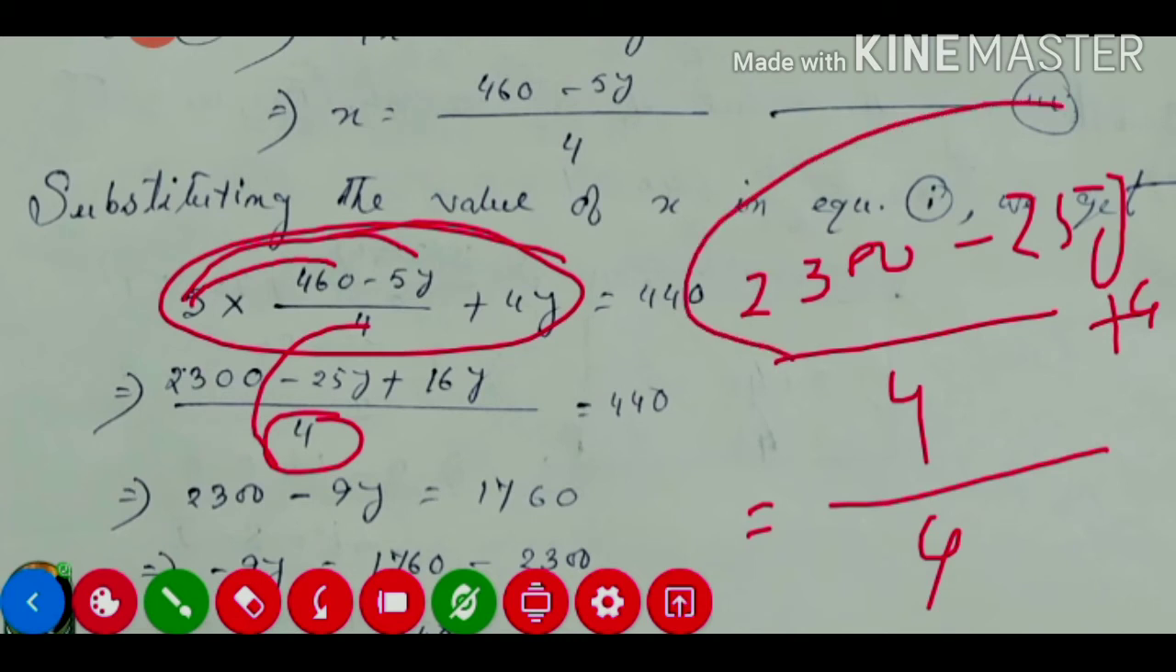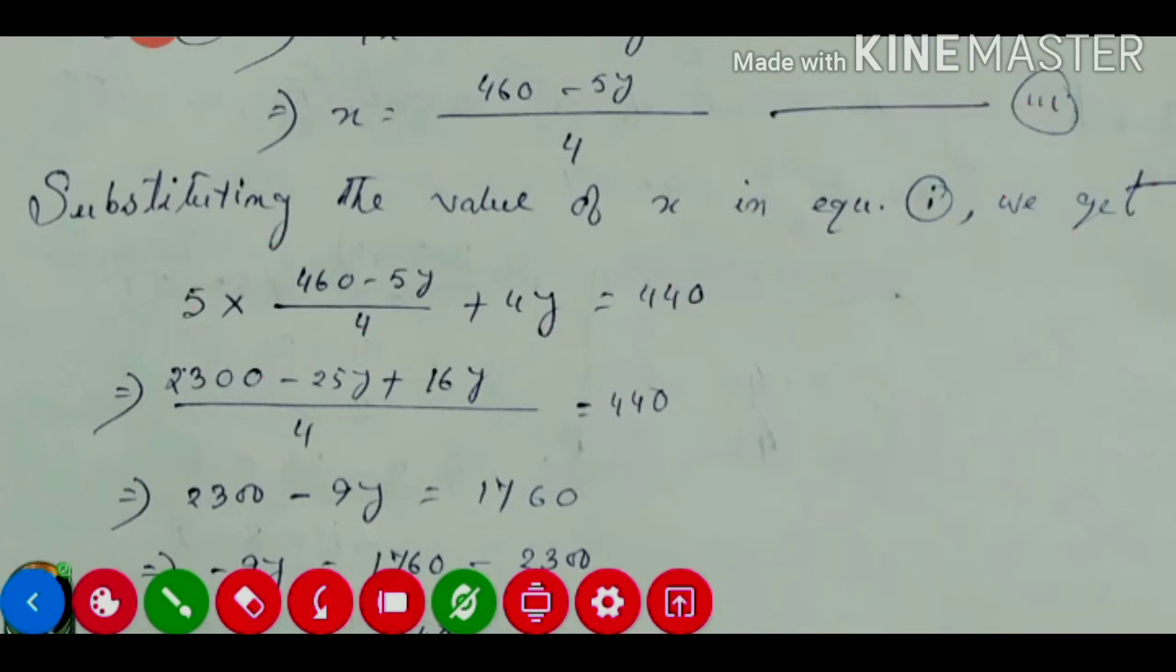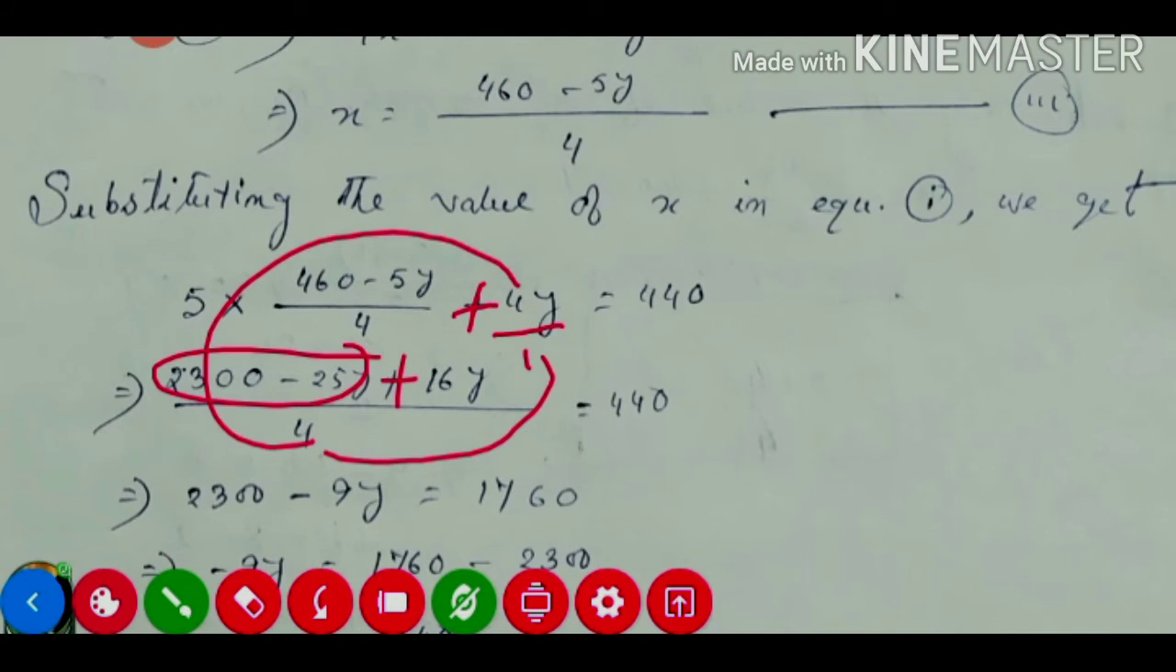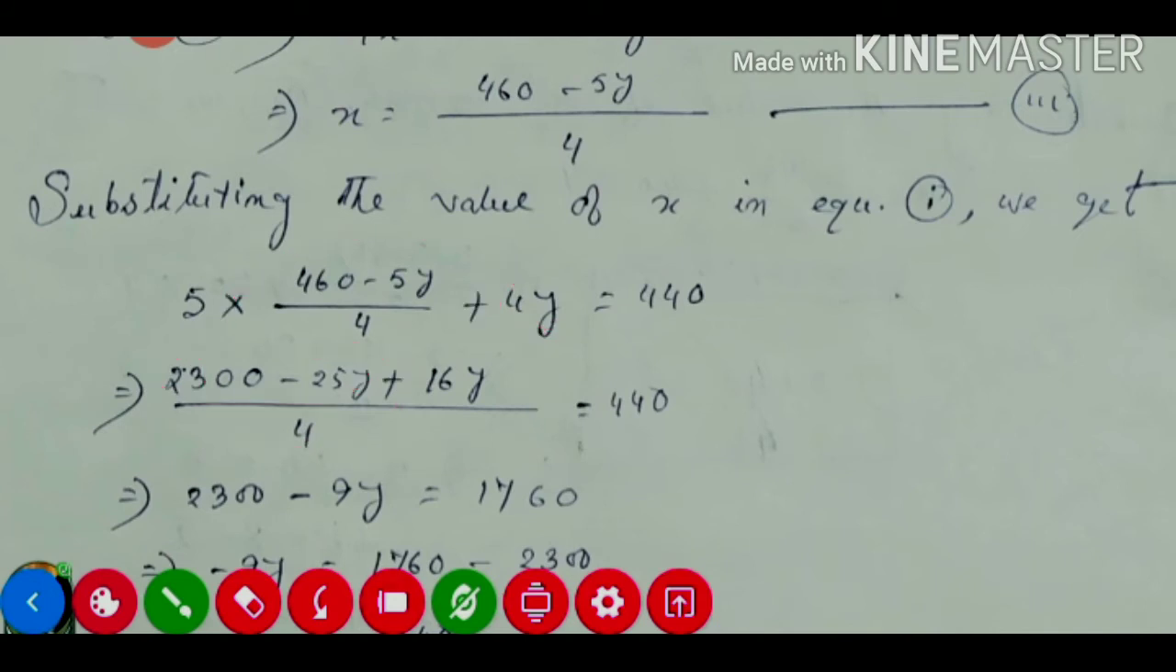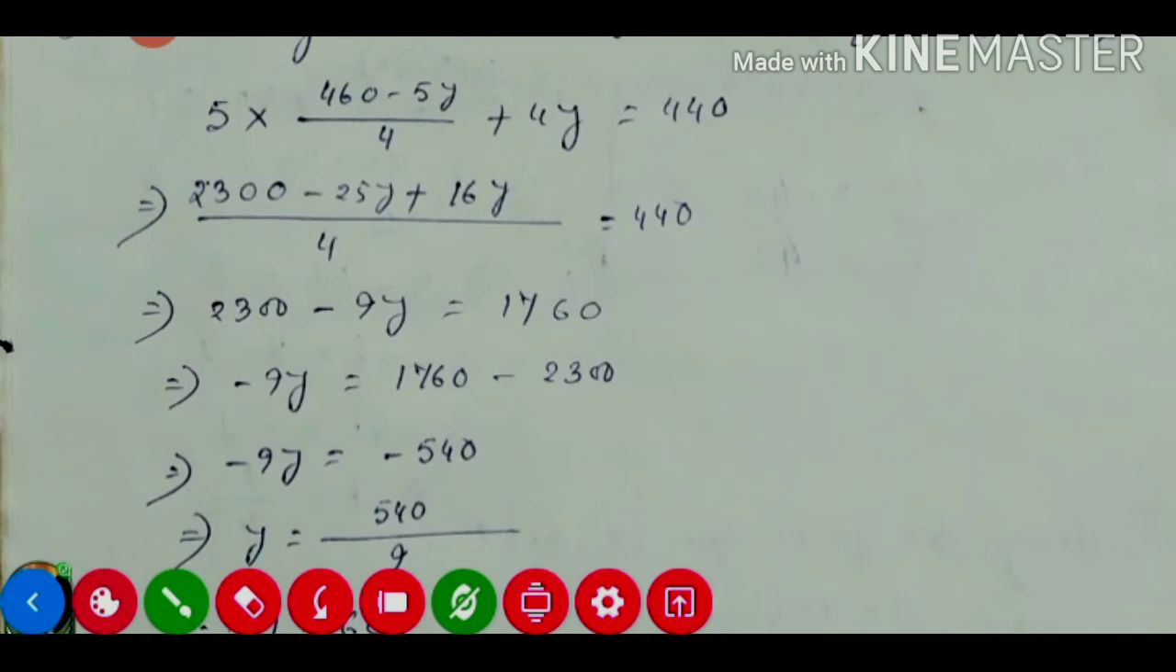1 into these numbers, if we multiply, stays the same. So the plus remains, and here also it will be plus. And the denominator of this is 1. 1 divided by 4 is 4 only. And 4 into 4 will be 16y, is equal to 440. Now here you see two like terms, this one and this one. The bigger number is minus, so it will be minus. 25 minus 16 is 9, so minus 9y. And 440 into 4 will be 1760. Cross multiplication, we got this.